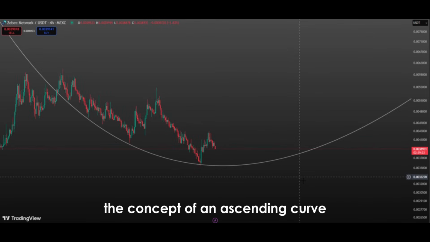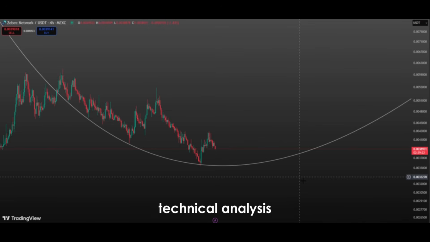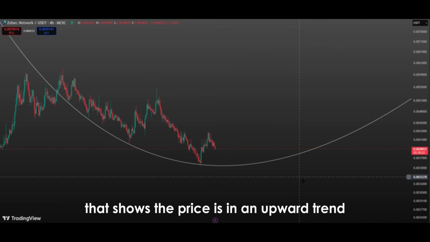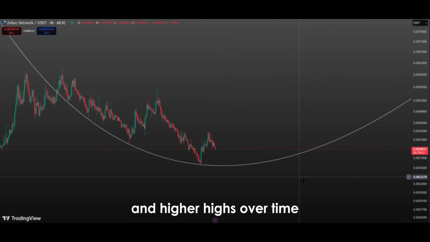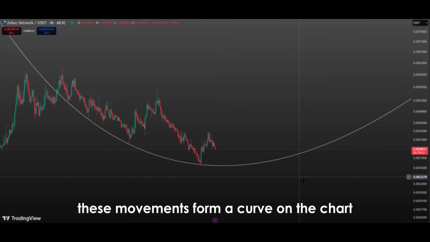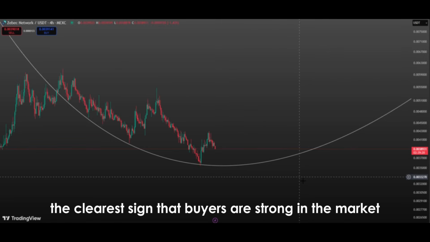The concept of an ascending curve is one of the most important structures in technical analysis that shows the price is in an upward trend. When the price consistently makes higher lows and higher highs over time, these movements form a curve on the chart that arches upward. This curve is actually the clearest sign that buyers are strong in the market, because every time